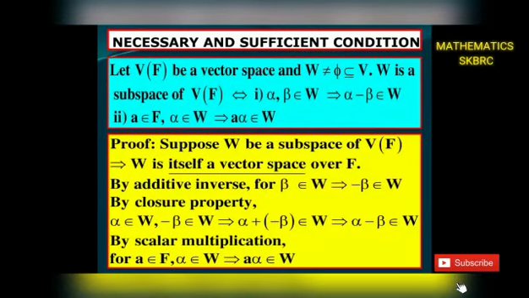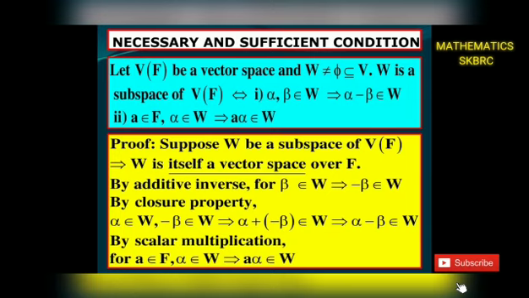A subspace is a vector space, which should satisfy all axioms required for a vector space. However, by proving some of the following theorems, we can minimize the conditions required to decide whether a certain set is a subspace. This is a necessary and sufficient condition for a subspace. Let V of F be a vector space and W a non-empty subset of V. W is a subspace of V of F if and only if alpha, beta belongs to W gives alpha minus beta belongs to W, and A belongs to F, alpha belongs to W gives A alpha belongs to W.